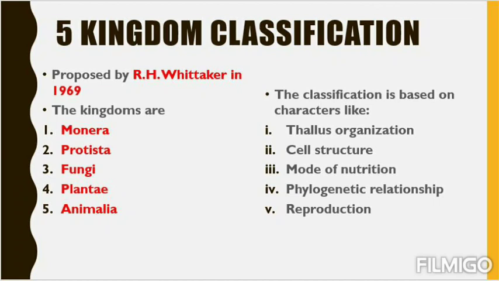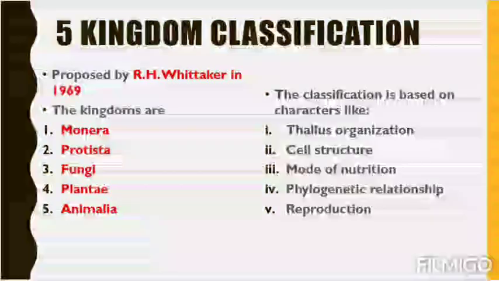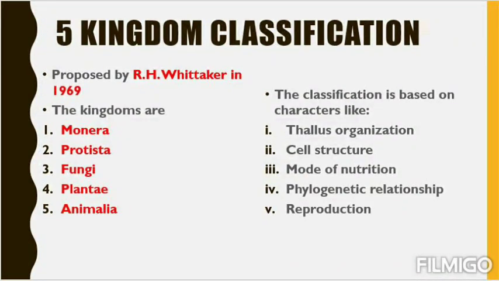So what were the kingdoms? Monera, Protista, Fungi, Plantae, Animalia. Once more: Monera, Protista, Fungi, Plantae and Animalia. You have to remember this in the sequence, because as we move forward we will get to know why we are keeping this in this sequence, in this series.